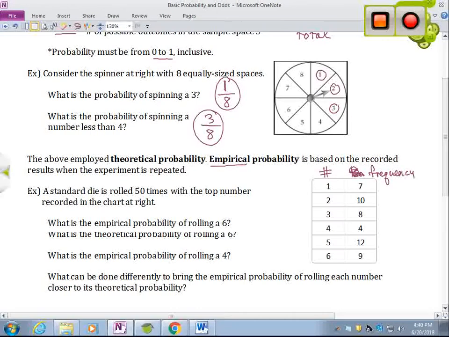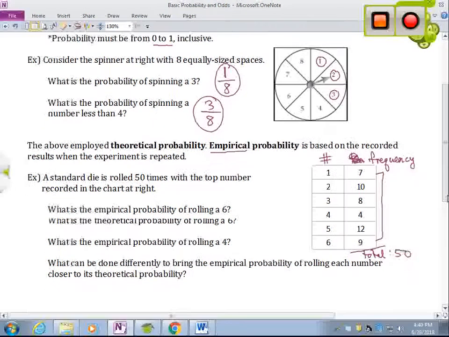How many times does that number pop up? So of the 50 rolls, which all of these should add up to 50, and they do, how many times did a 1 show up? It was 7 times. So the total here is 50. That's what that chart is.